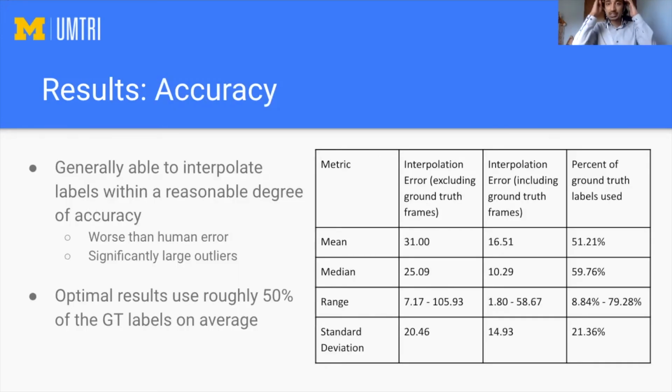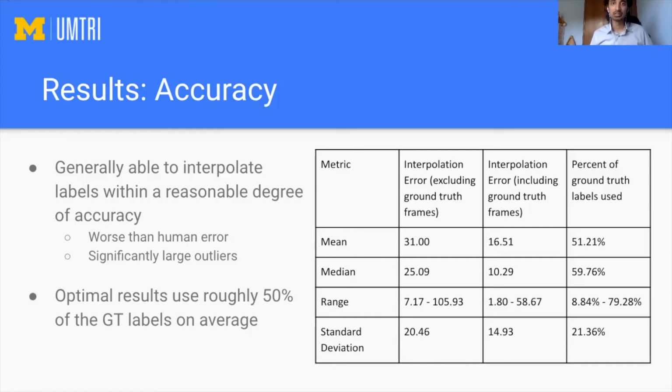Right. So in terms of accuracy, as expected, we did see a noticeable error in terms of the position of the interpolated labels as compared to the ground truth labels. This error is worse than human error, and there's a lot of variance from video to video, as seen by the significantly large outliers that we have. This variance is often caused by having some videos which have a lot of sudden motion or sudden changes in the environment, such as the lighting, which affect the accuracy of the key point tracking.